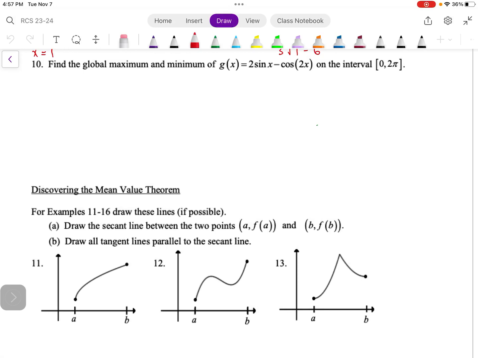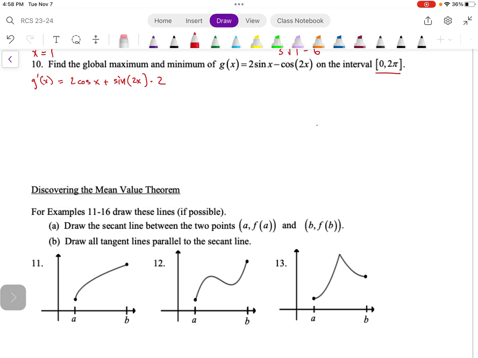All right, example 10. We've got a trig function on the interval 0 to 2 pi. The first thing we're going to look to do here is take our first derivative. The derivative of cosine goes to negative sine, so I should have plus 2 sine 2x. I need to do my chain rule there, so times 2.